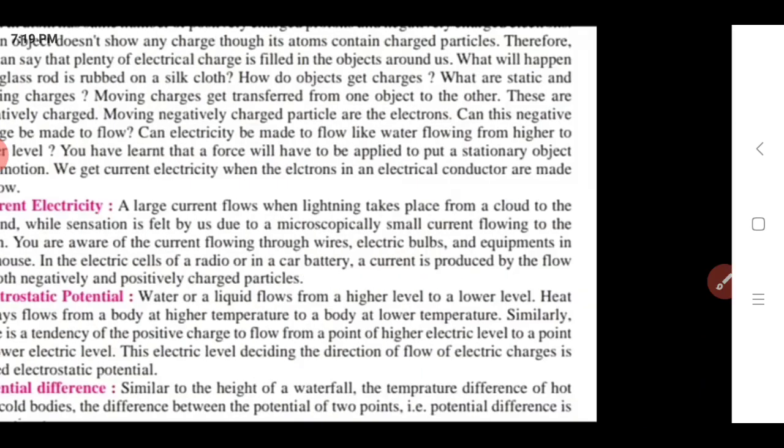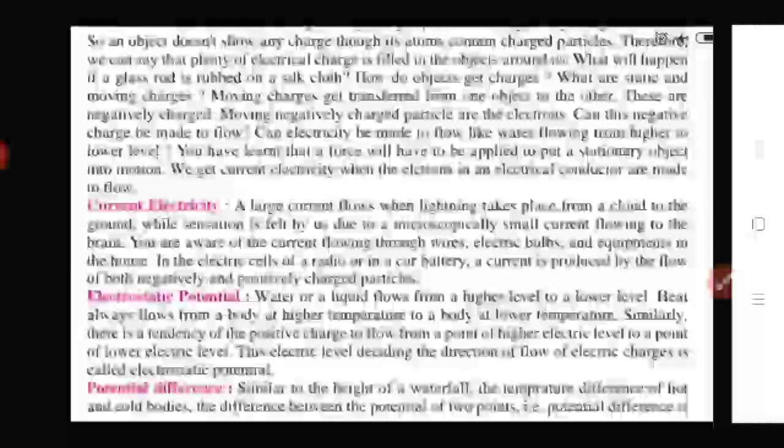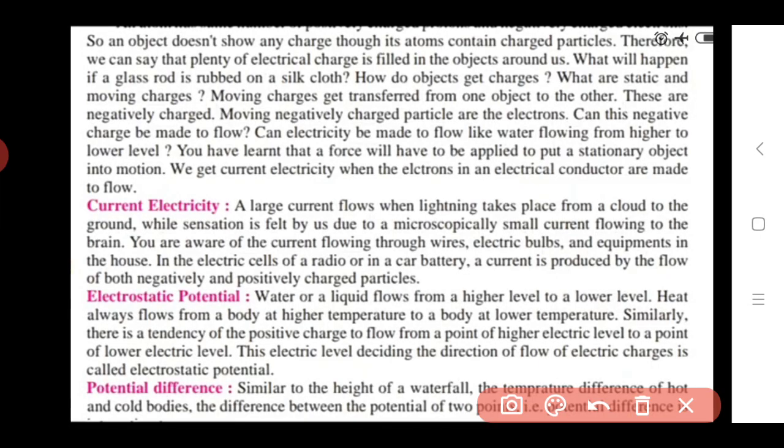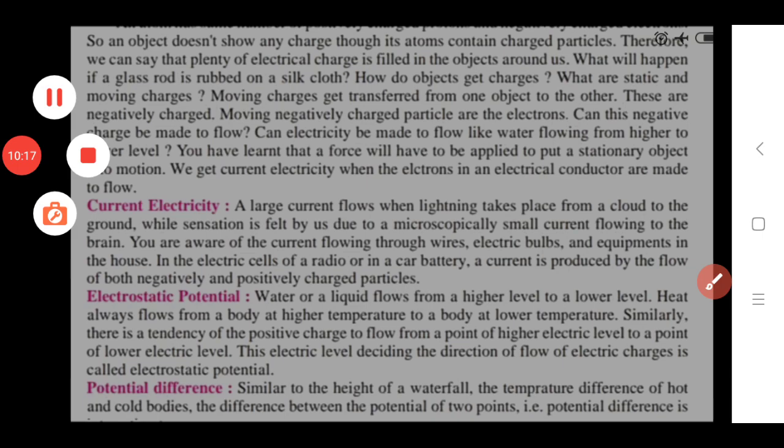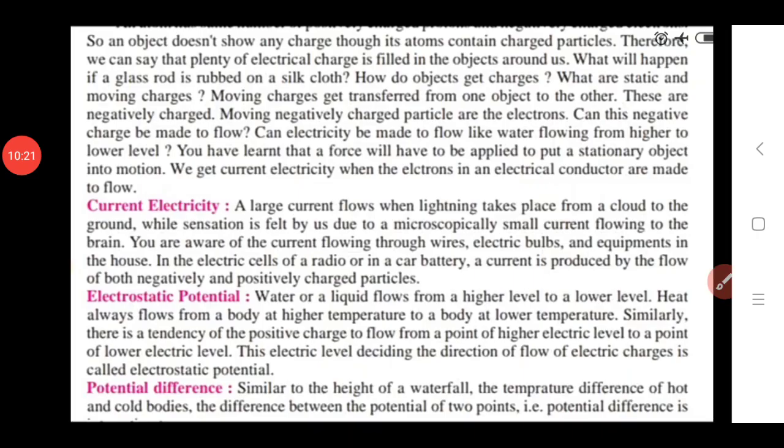Okay. So here I again explain, that is given in your textbook. This is what the electrostatic potential is. See here, the tendency of the positive charge to flow from a point of higher electric level to a point of lower electric level. This electric level deciding the direction of flow of electric charge is called electrostatic potential. Okay. So here we see what the electrostatic potential is.